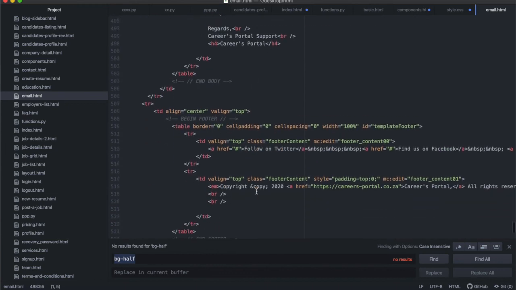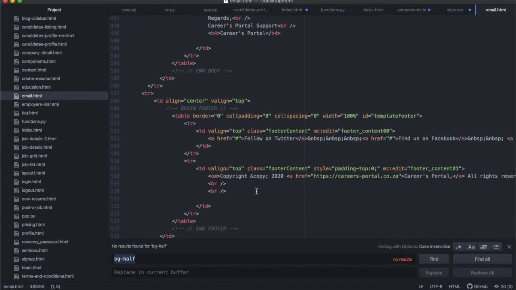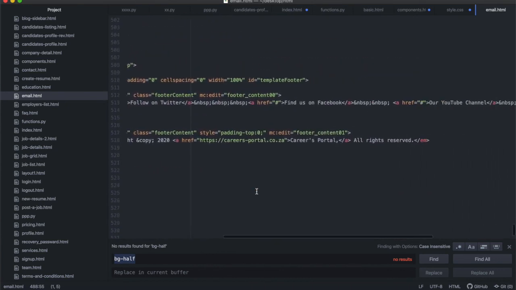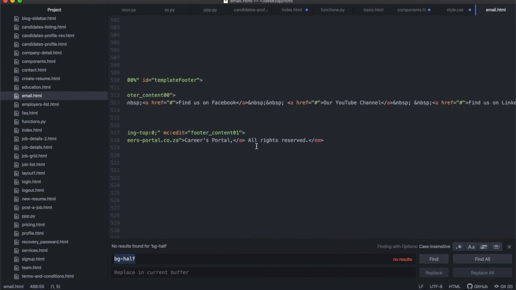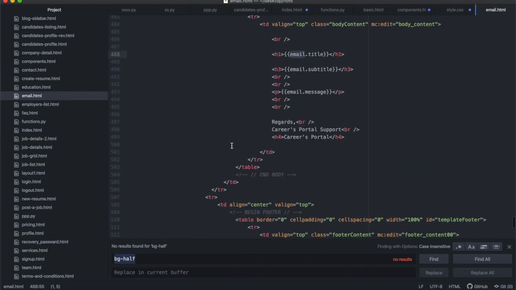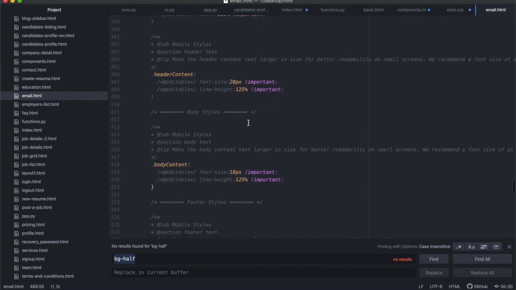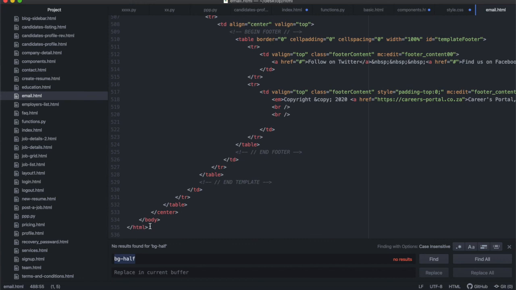I'll make this template available for you to use if you want. You write me an email, and then at the bottom over there, I've got a nice footer with all rights reserved, and you'll see what the template looks like once the email is saved. So this is how many lines? 500 lines of HTML just to write a simple email that we're going to be welcoming people with when they create an account on our careers portal.